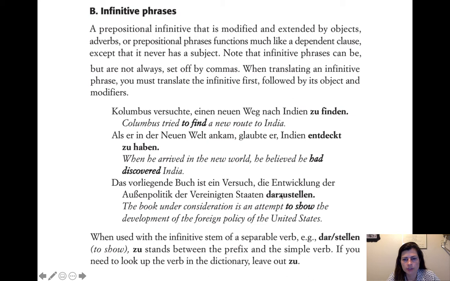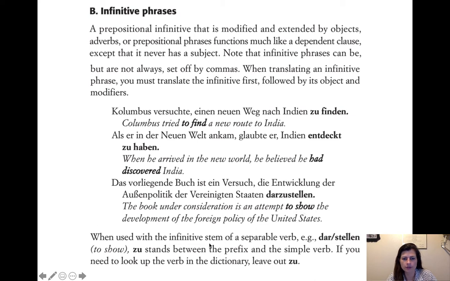So darzustellen has been moved up here when you translate. To show the development of the foreign policy of the United States. Yeah, so everything else stays in the same order in this case. It's just that darzustellen has been moved to show.